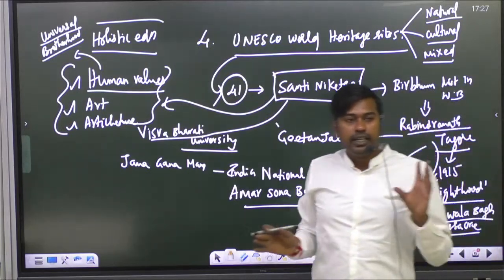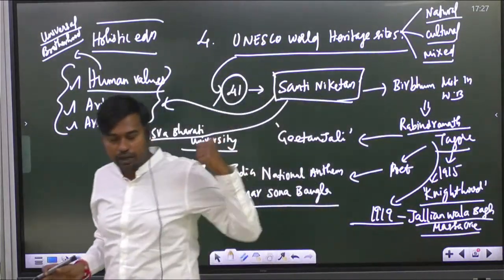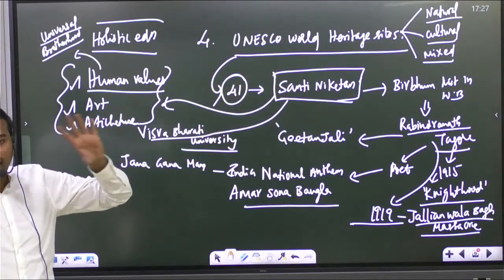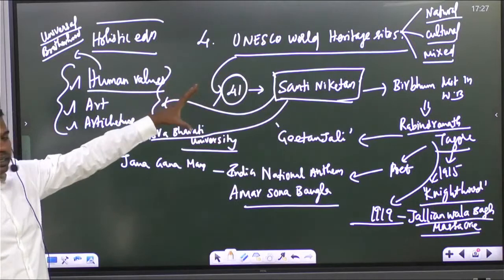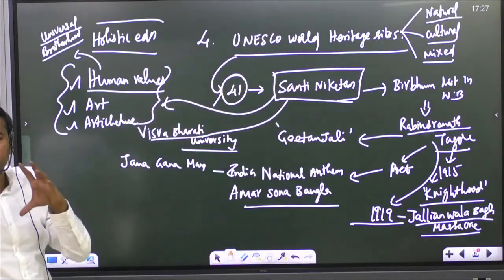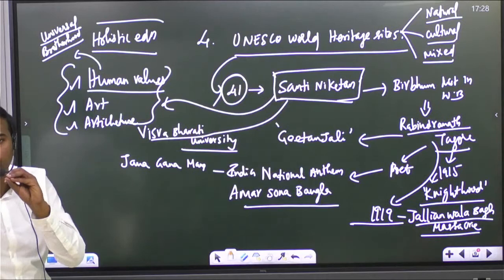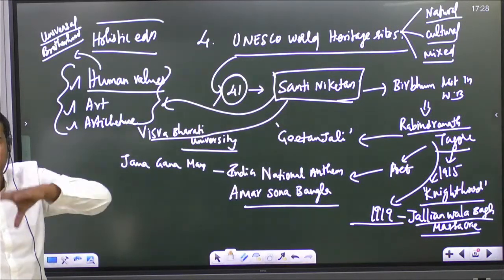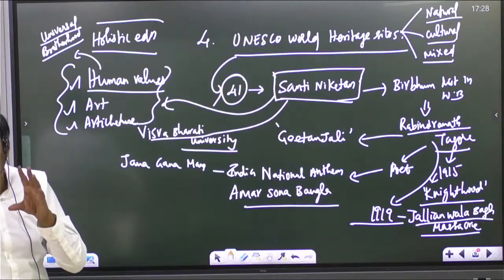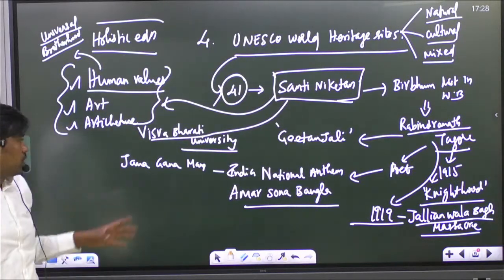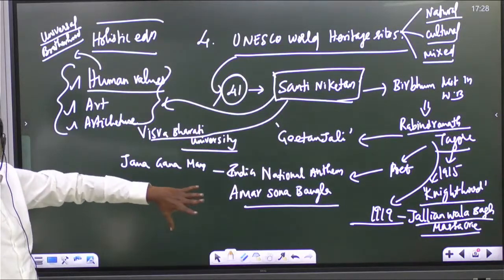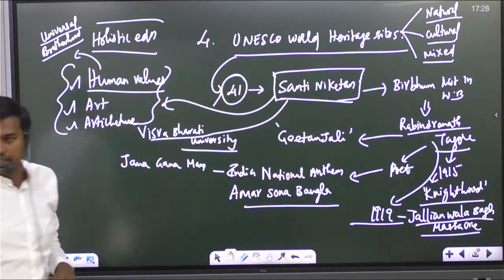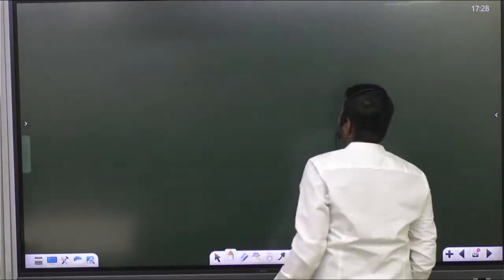Initially, the one who identified this campus was Rabindranath Tagore's father, Debendranath Tagore. He identified the spot, and then Rabindranath Tagore did the other activities. So what they promote is the concept of universal brotherhood and holistic education, with education done in a better environment, in the open air. Is it clear? Yes. So with respect to Rabindranath Tagore, questions can be expected this year, mostly in the mains exam. Is it clear? Next, let's go to the 42nd one.